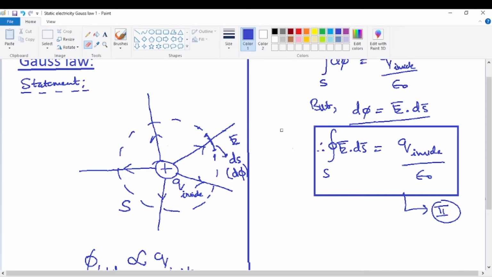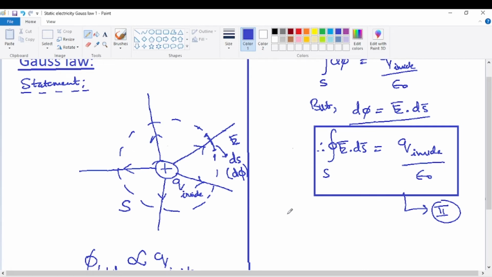Now just see one small thing here. The charge inside is positive, and the flux is emerging out. So for a positive charge, the flux is taken as positive. That means the flux which is emerging out of the closed surface is taken as positive flux. So fluxes, just like charges, are of two types; we now have two types of electric fluxes. The flux emerging out of the closed surface is positive, and what about a negative charge?